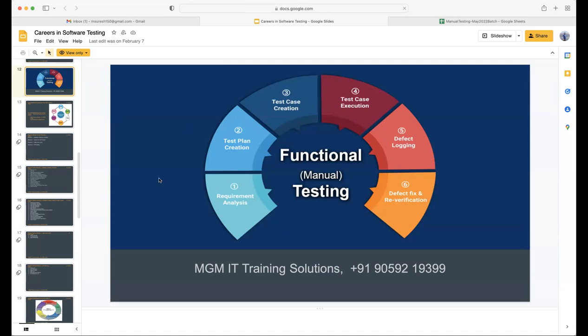For the session, let me share the whiteboard. Okay. Share whiteboard. Seeing a whiteboard, right? Yeah, okay.